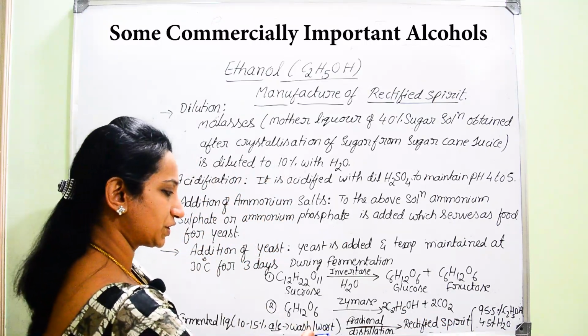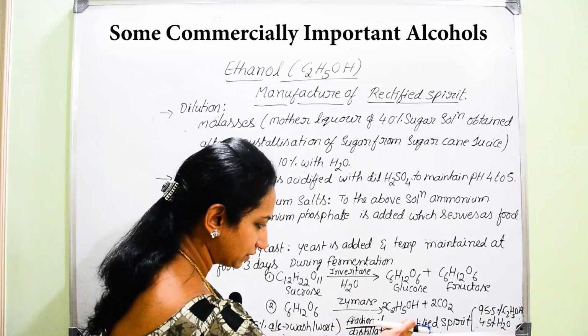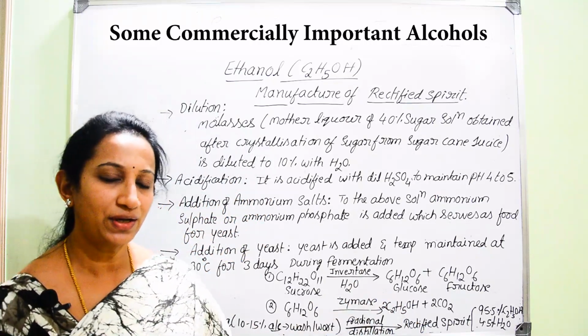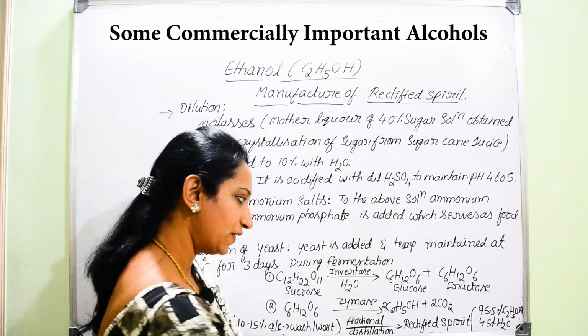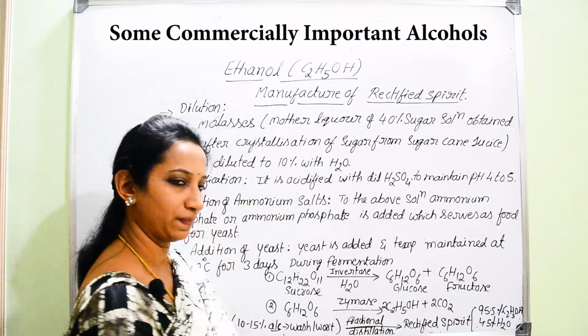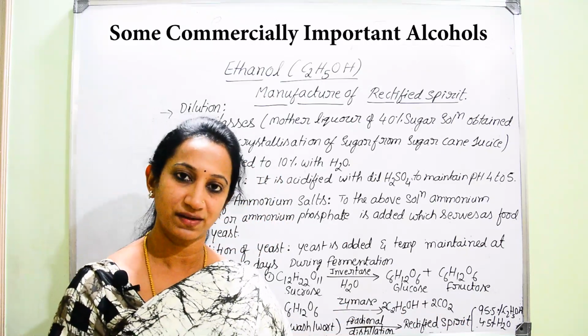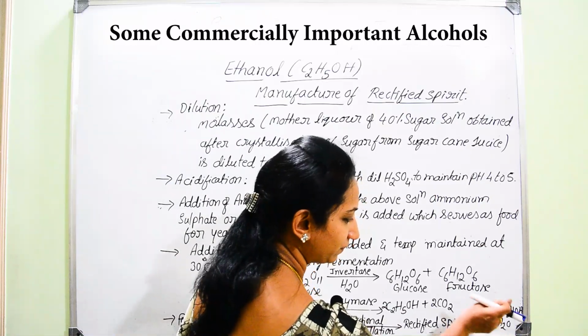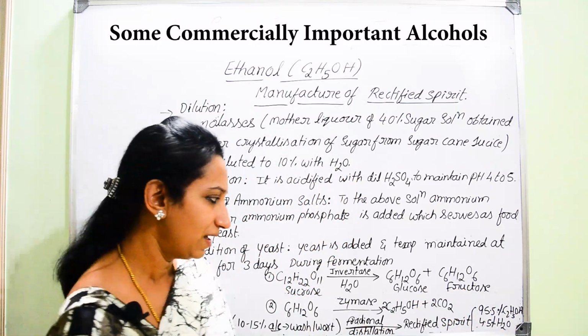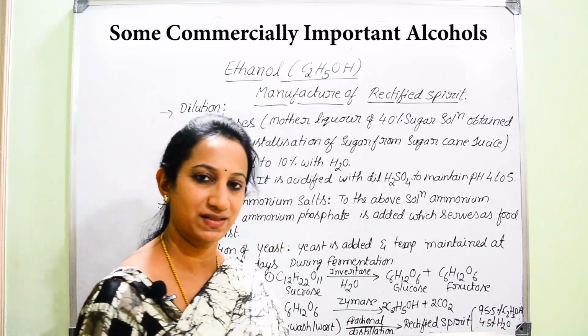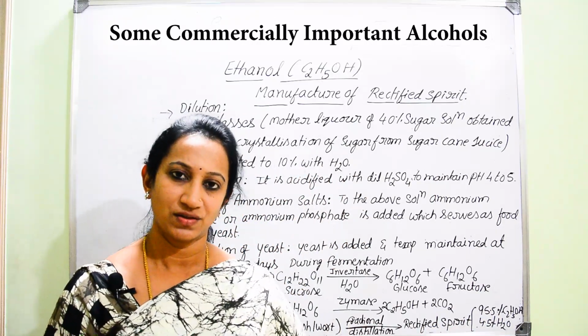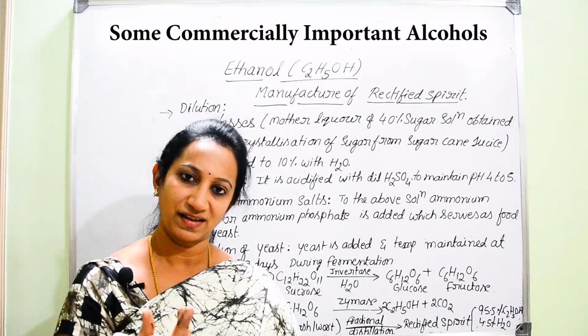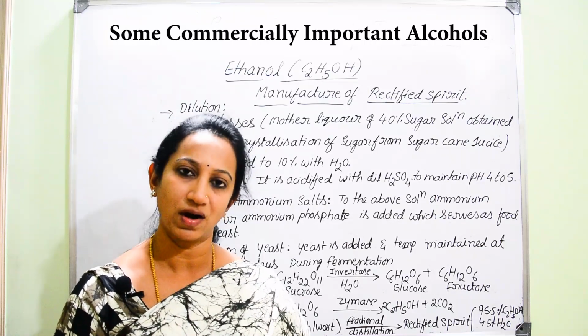So what is this rectified spirit? It is a mixture of 95.5% ethyl alcohol and 4.5% of water.